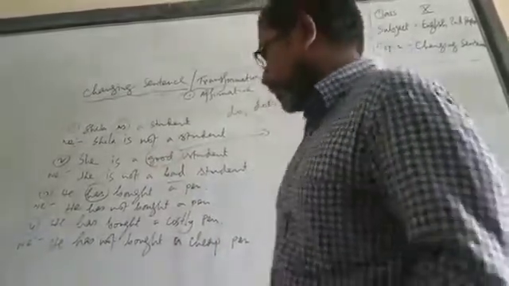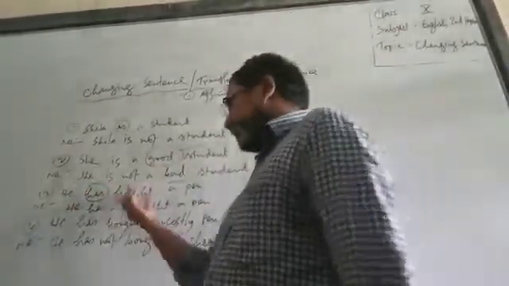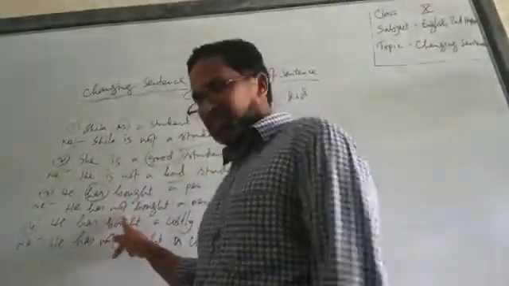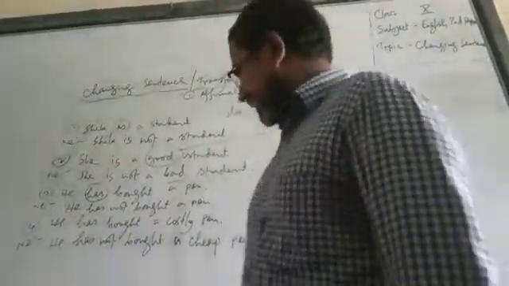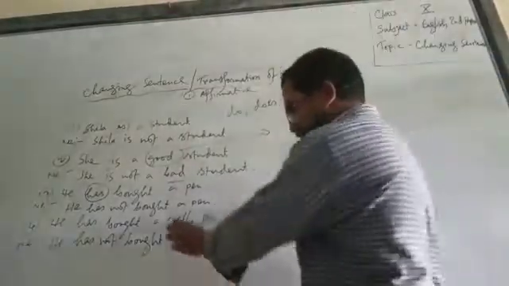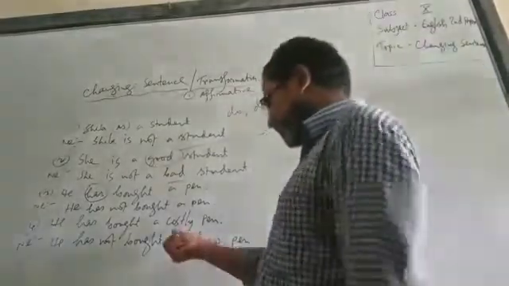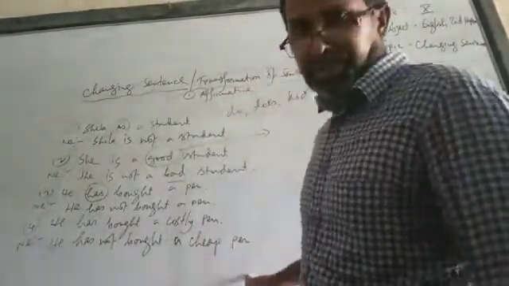Adjective good. So come to the next one. He has bought a pen. You can see there is no adjective or adverb, so I didn't change anything. I just put not after has, because you can see has is an auxiliary verb here. Now come to the next one. He has bought a costly pen. In question number 4, you can see there is an adjective, costly. The antonym of costly is cheap. He has not bought a cheap pen.